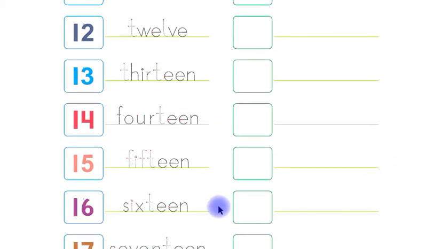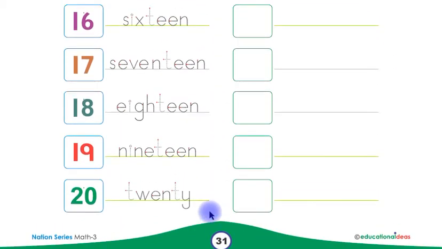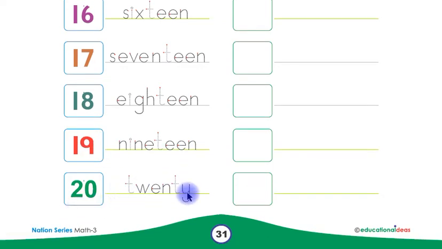Look at this children, this is 16 in number and this is 16 in word. This is 17 in number and this is 17 in word. This is 18 in number and this is 18 in word. This is 19 in number and this is 19 in word. This is 20 in number and this is 20 in word.